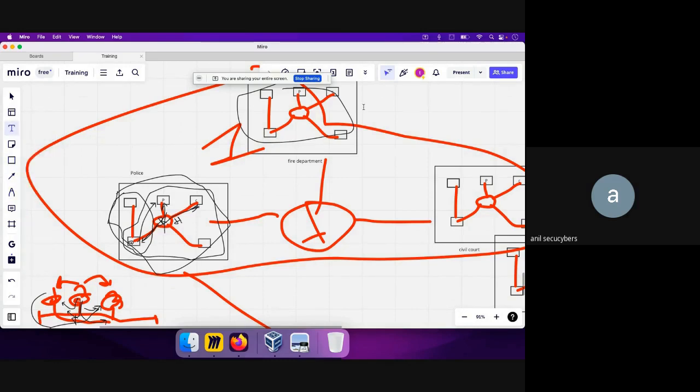But for now, let's say the network address of this local LAN is 192.168.1.0, and the network address of this other LAN is 196.2.2.0. Okay, so whenever we refer to these LANs, we will say the LAN address over here is 192.168.1.0 and the LAN address over here is 196.2.2.0.